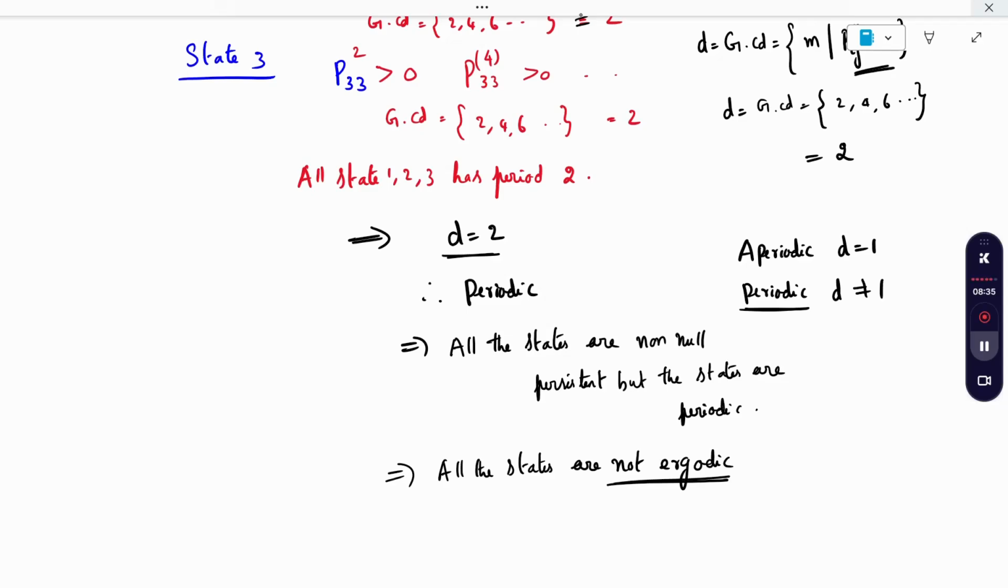If I get the answer GCD to be 1, then it is aperiodic. Then non-null persistent is satisfied and aperiodic is also satisfied, so it is ergodic. Only the change will be in that case only. Thank you.